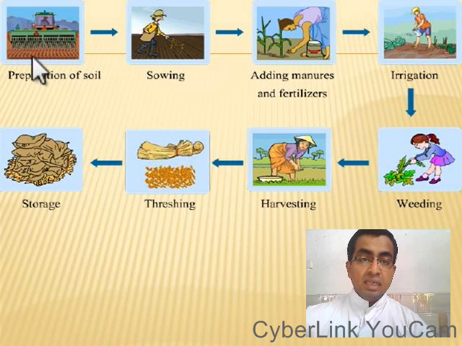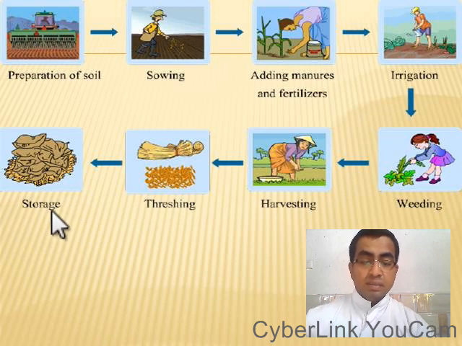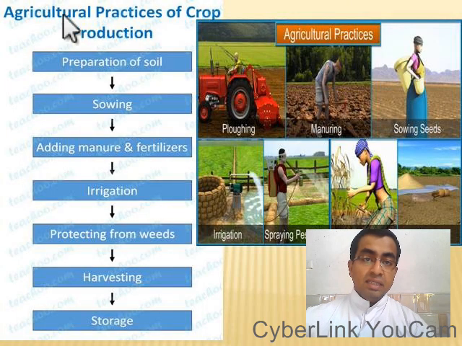Here you can see the preparation of soil, sowing, adding manure and fertilizers, irrigation, weeding, harvesting. After harvesting, threshing, then the crops are stored. Here you can see the flow chart of agricultural practices.